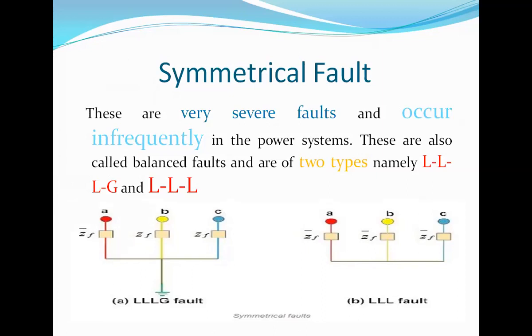Figure 1 represents the LLLG fault. That means if the fault is between three lines and ground, then it is the LLLG fault. And figure 2 represents the LLL fault. If the fault is between the three phases A, B, and C, then it is a line to line to line fault. So these are the two main types of symmetrical faults.